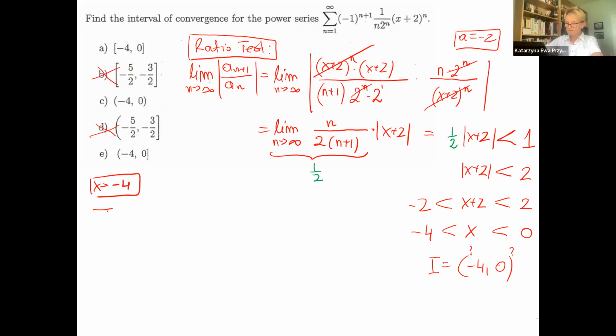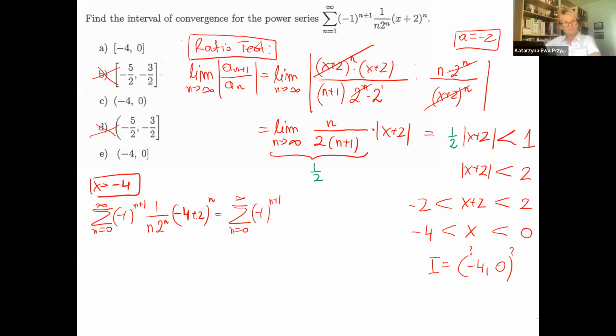I will copy the entire formula: (-1)^(n+1), 1 over n 2^n, and instead of x, we put -4, so (-4 plus 2)^n.